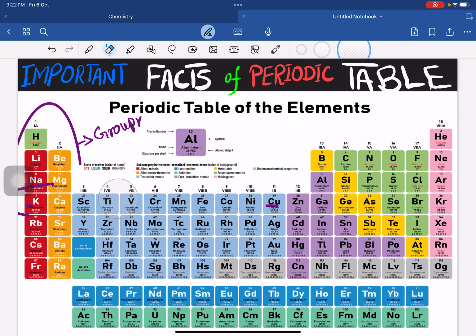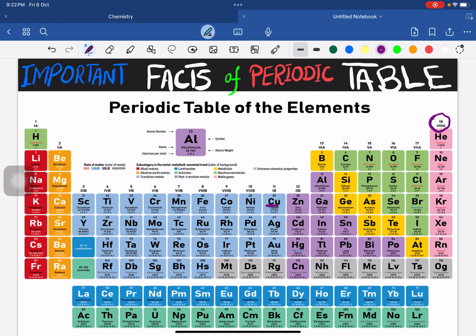Now we are going to talk about group number 18. It's also known as group number 8, as well as group 0. These are the stable elements of the periodic table. That's why they are known as noble gases.